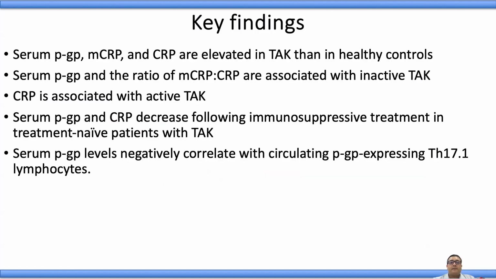associated with inactive disease. So the key findings of the study were that serum p-Glycoprotein, monomeric CRP, and CRP are elevated in Takayasu than controls. Serum p-Glycoprotein and the ratio of monomeric CRP to CRP are associated with inactive Takayasu arteritis, whereas CRP is associated with active Takayasu arteritis. And serum p-Glycoprotein and CRP also decrease following immunosuppressive treatment, while the serum p-Glycoprotein levels negatively correlate with circulating PGP expressing T helper 17.1 lymphocytes.